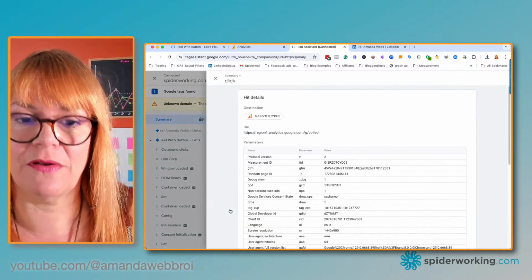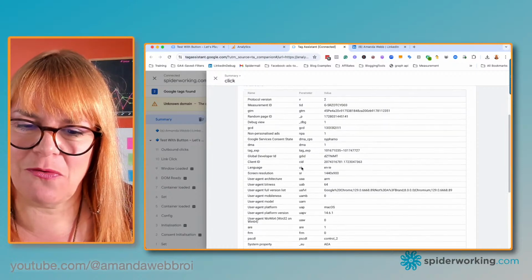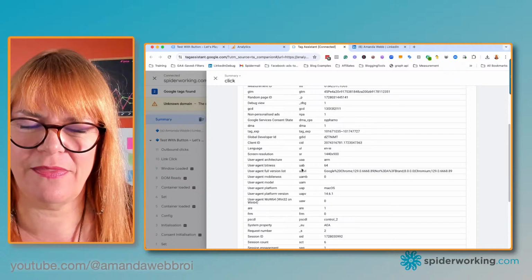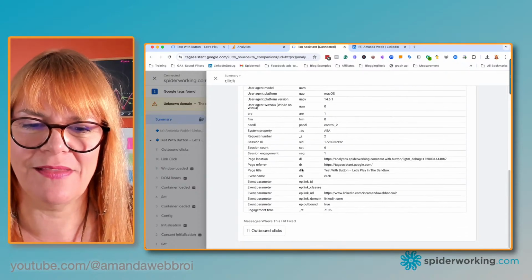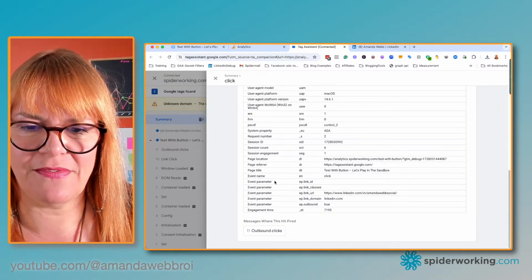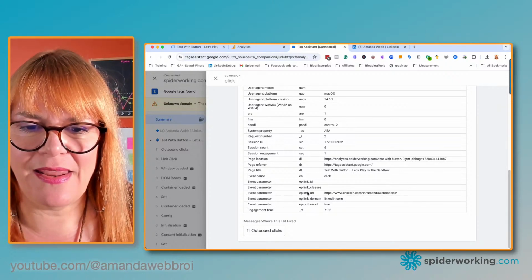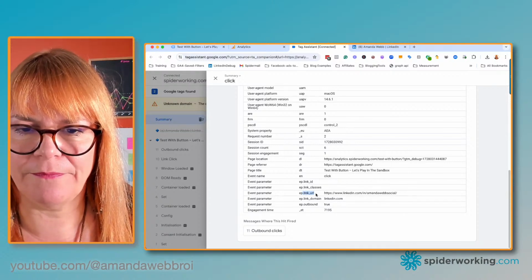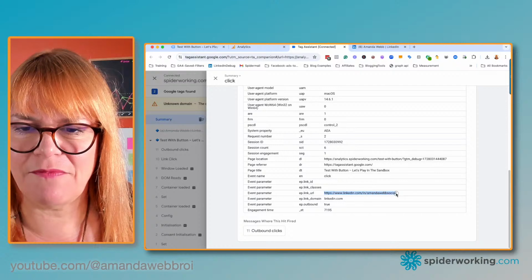So I'm going to click on click. And if I scroll down, I can see all the information. Now when I was first learning this, I was like, this is so much stuff. I don't know what it means. But really what we're looking for is your event parameters at the bottom, because this is what we can hook into. And here we can see there is an event parameter called link URL. So this is the information I'm going to need.